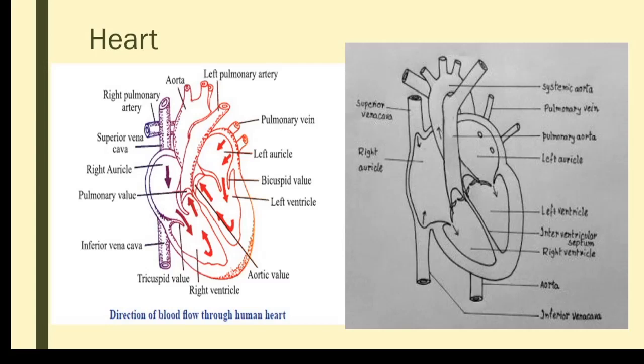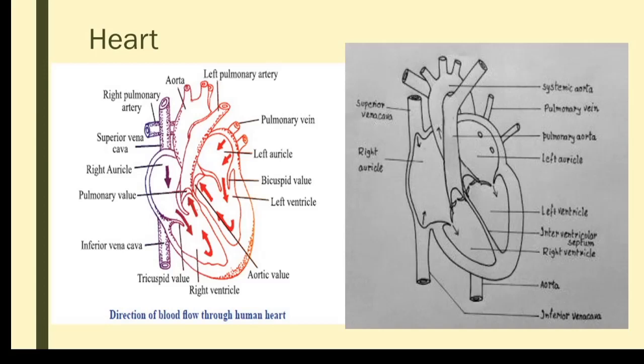this will pass on through the pulmonary aorta, then it will divide. It is the pulmonary artery, not pulmonary vein. The pulmonary artery will divide into two, and then it will supply the blood to the lungs for purification. After the purification, the pure blood will be carried by the pulmonary vein. That is the only vein which carries pure blood. So pure blood from the lungs will be carried by the pulmonary vein. Then it will pour into the left atrium.